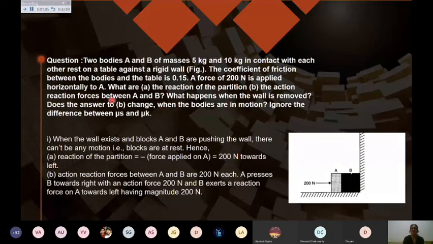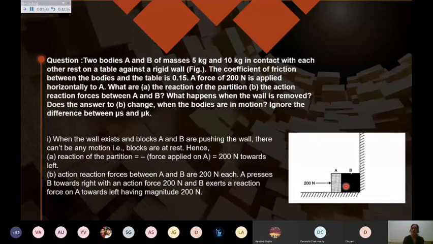The system is at rest. We are simply finding the reaction. So whatever is the force applied, the reaction will be opposite to that. The force is applied towards the right, so the reaction force will be 200 Newton, but towards the left. So I can write negative of 200 Newton. And for action and reaction between A and B, because A is exerting a force of 200 Newton on B, B has to also exert the same force. So this is a very simple first part.